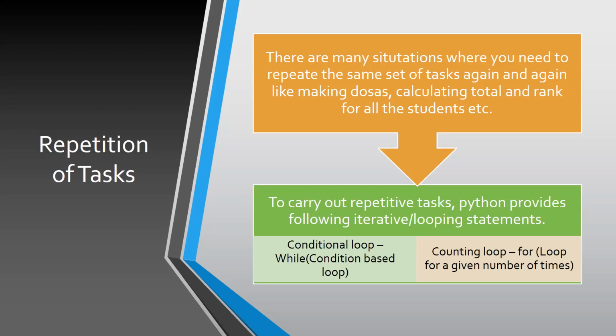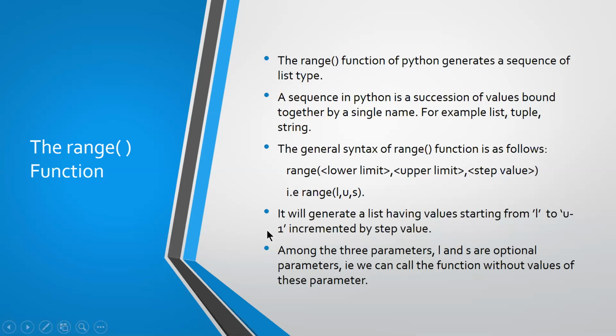Is that clear? So what do you mean by repetition of tasks? The name explains it: I'm going to repeat the same task again and again. That repetition can be done based on condition or based on the count. Condition means as long as the condition is satisfied, the set of statements will be executed. Counting means for a countable number of times, for 10 times or 20 times, I am going to execute the loop. That is called a counting loop. To do the counting loop, we need to use the range function.